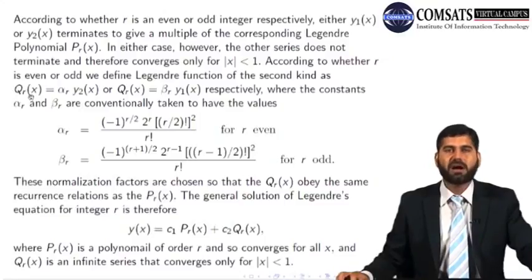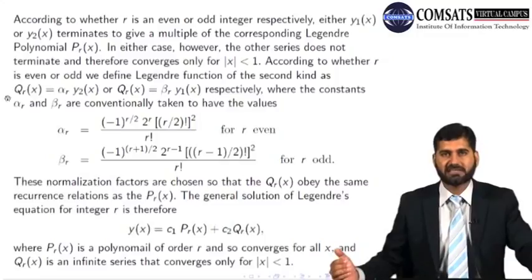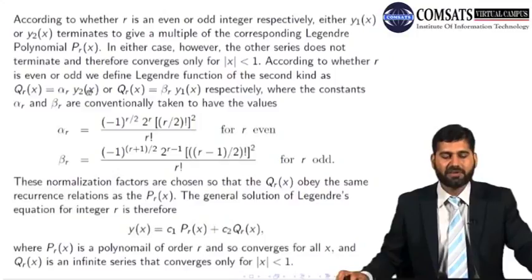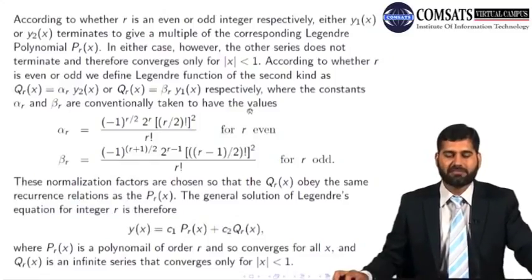Qr of x, where Pr was the Legendre's polynomial, Qr is called Legendre's function of the second kind. It is alpha r y2 of x, or beta r y1 of x, respectively, for even or odd. If r is even, we call Qr of x equal to y2. If r is odd, we get the multiple of y1. Where the constants alpha r and beta r are conveniently taken to have these values.